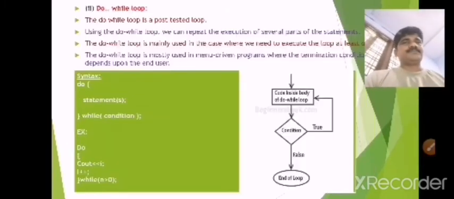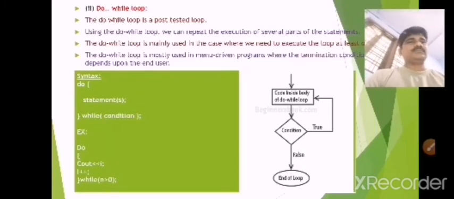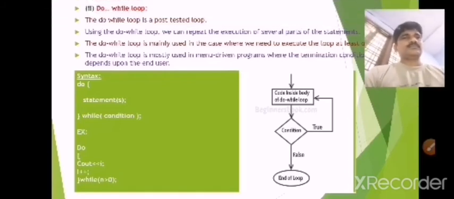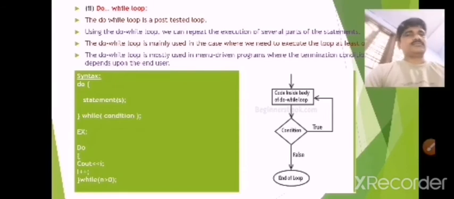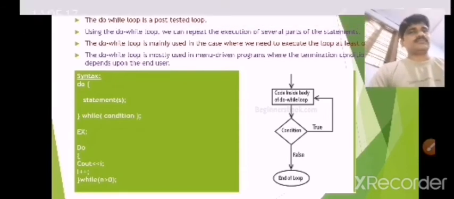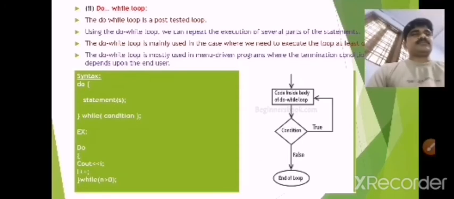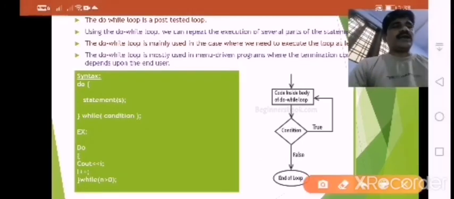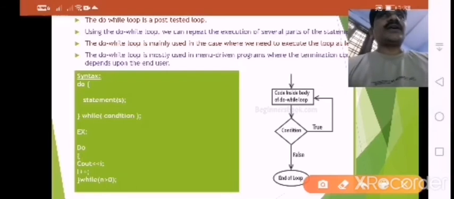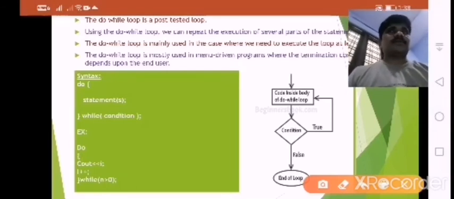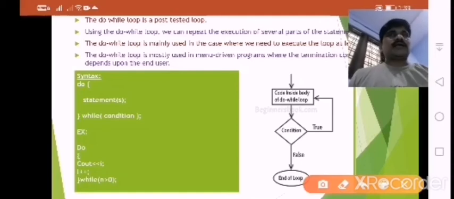Here I am taking while. If the condition is true, then the body of the loop will be executed. Here I am taking one example, that is print 1 to n numbers.